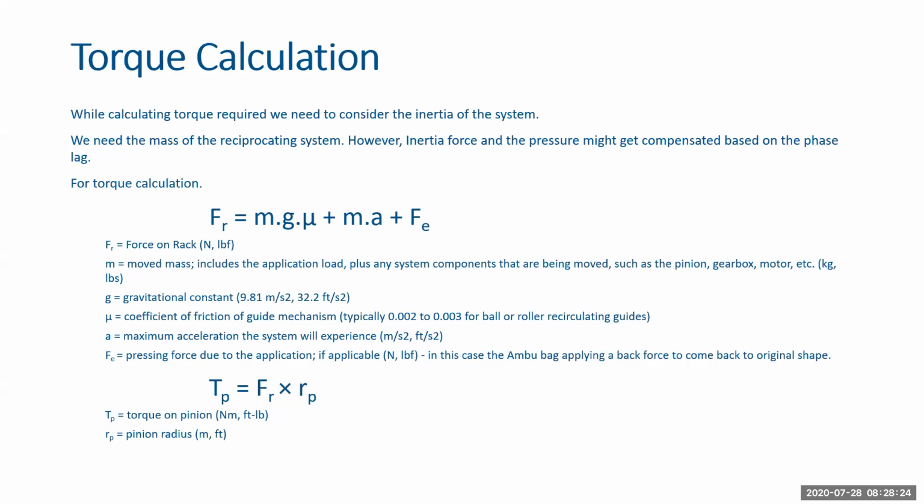So that is the maximum pressure that I consider, and I calculated how much area is in contact with the pressing pad of the rack mechanism.